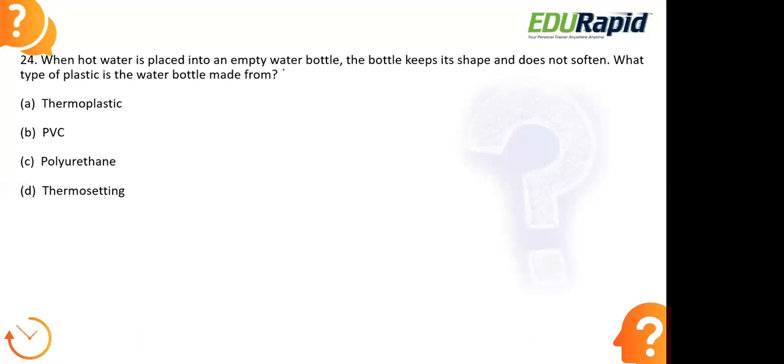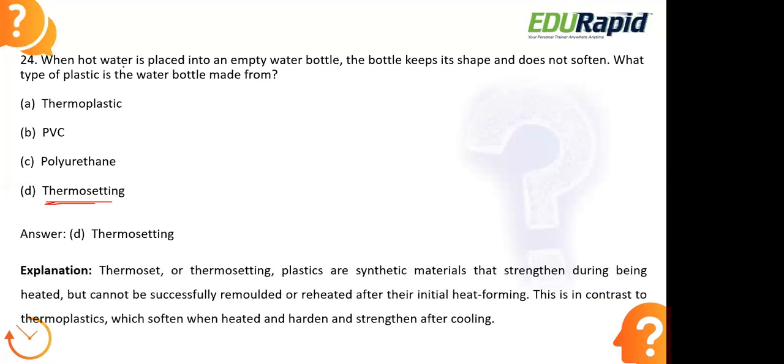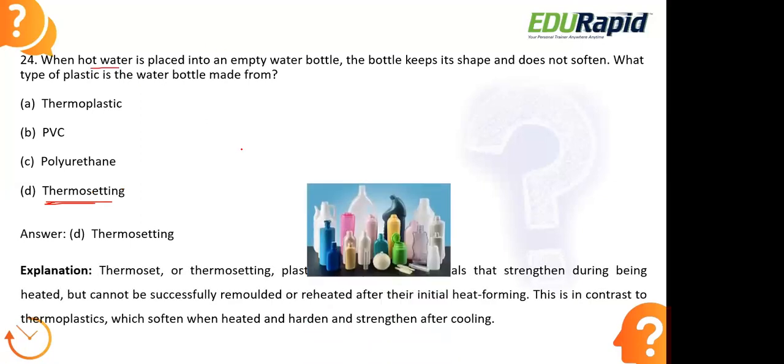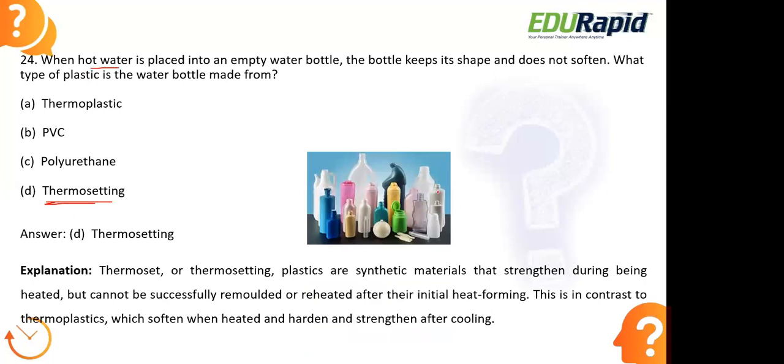Okay, let us look at the right answer here. The right answer is option D, thermosetting plastic. Here, the bottles which we use to place hot water, if we add hot water to these plastic bottles, usually they will not melt. They will not even change shape, even if we add hot water, because they will not become softened. Only when it becomes softened will it change its shape.